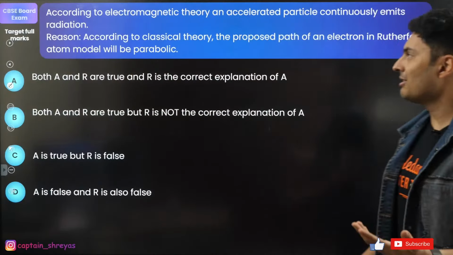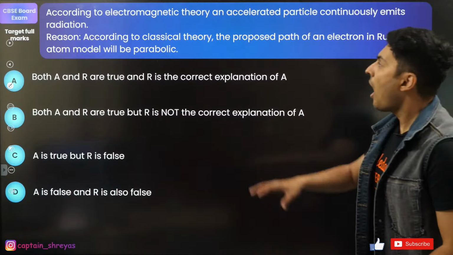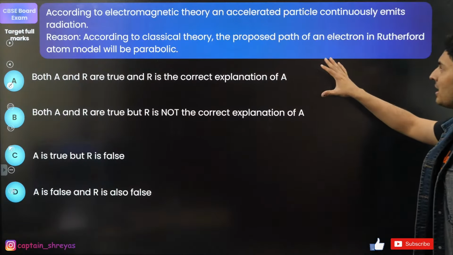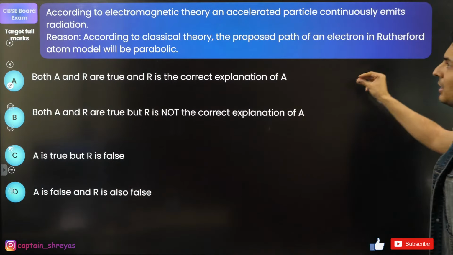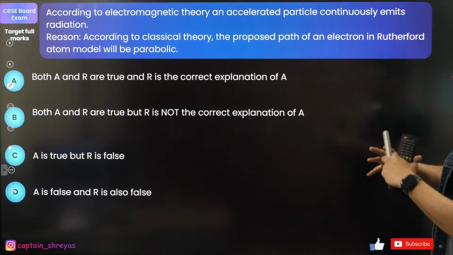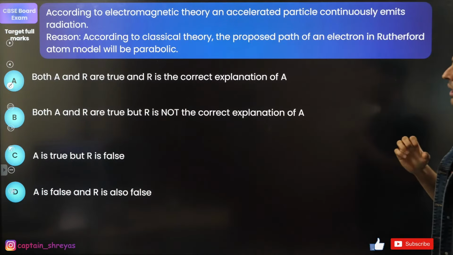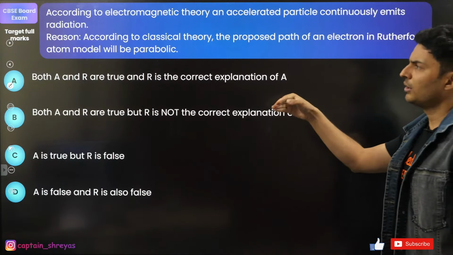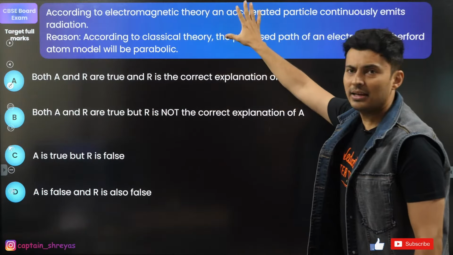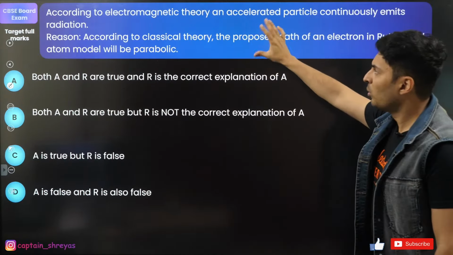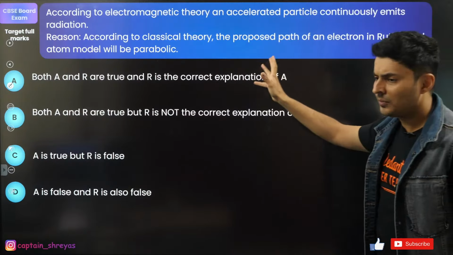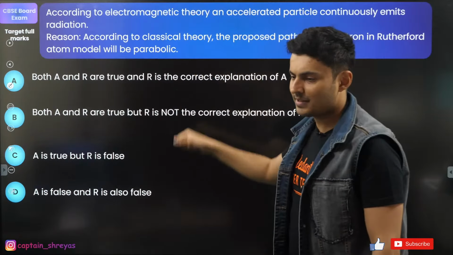This is an assertion reason type. Let's see if you guys can solve this. According to electromagnetic theory, an accelerated particle continuously emits radiation. According to classical theory, the path of an electron in Rutherford's model of an atom is parabolic. What do you think? Is this explaining the assertion? Do you think both are correct or one of them is wrong? Come on, think about it and answer.